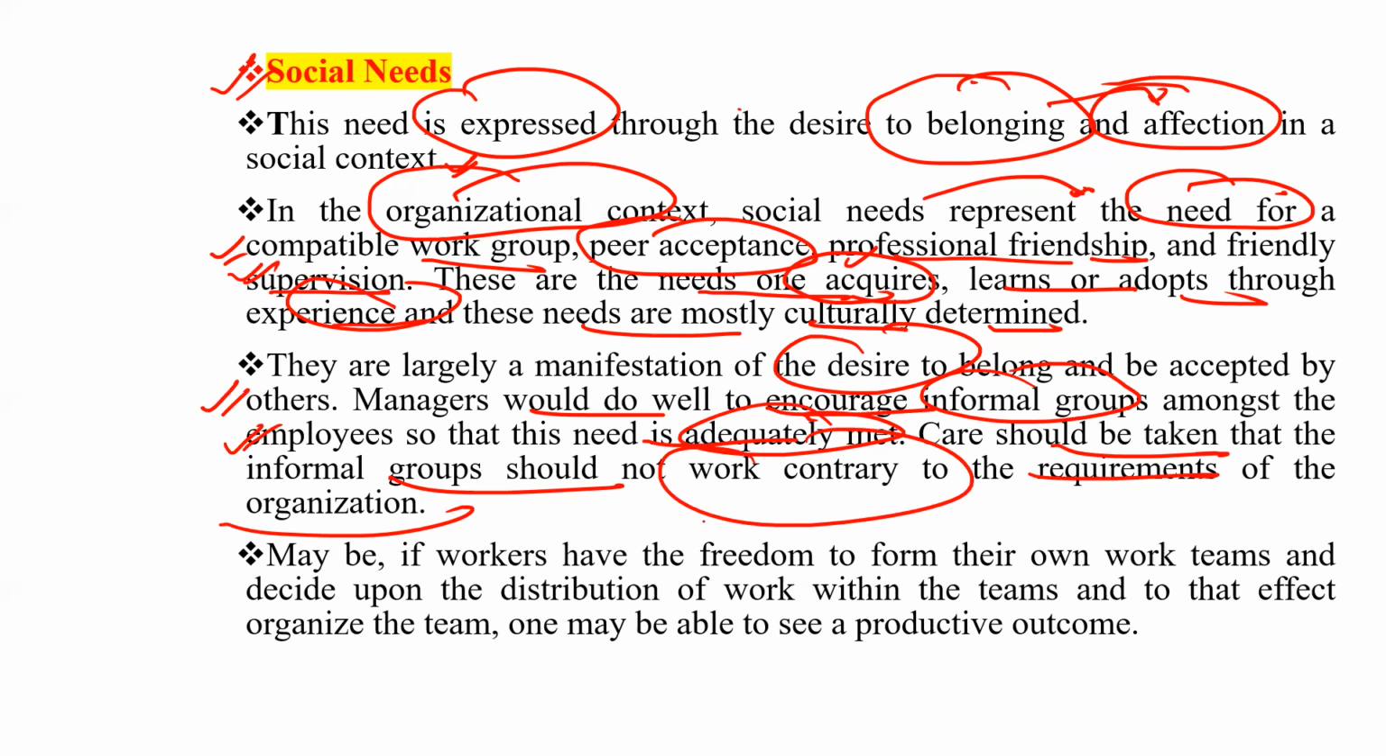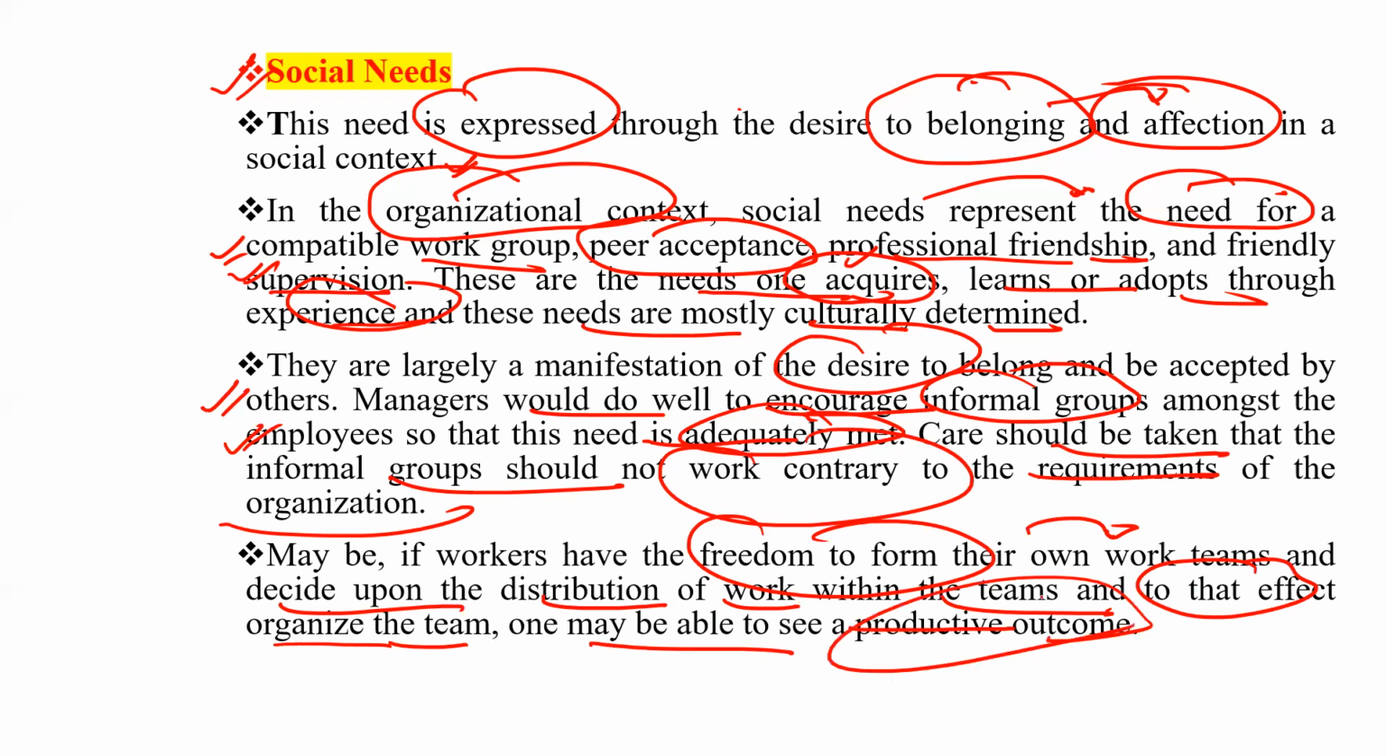So if workers have the freedom to form their own work teams and decide upon the distribution of work within the teams, and to that effect organize the team, one may be able to see a productive outcome. Basically, in the end, what is the requirement? That is a productive outcome.